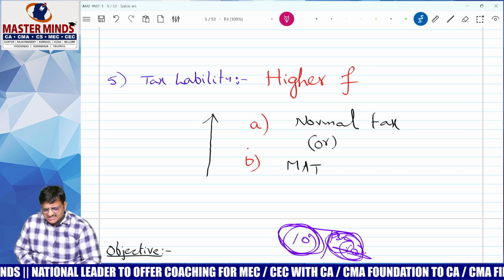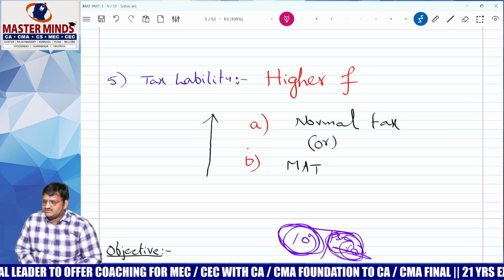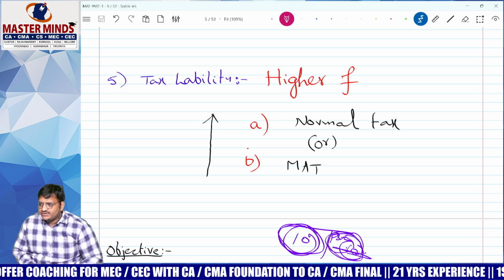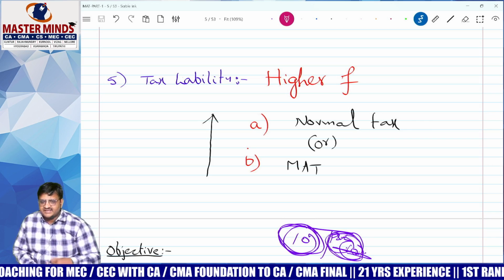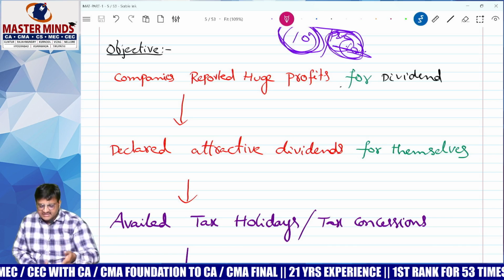Student doubt: sir, steps 3, 4, 5, I never heard earlier. That's why these are special. What is step 3? Compute book profit. Step 4, compute MAT. Step 5, pay the tax whichever is higher. Student doubt: sir, why sir? What is the reason? This is the reason.